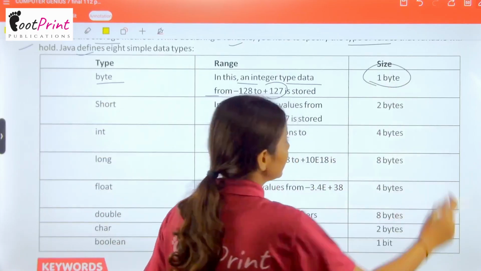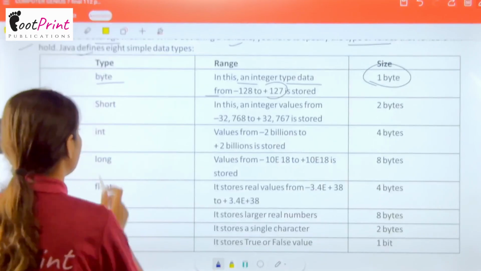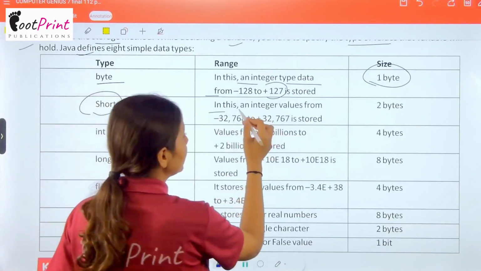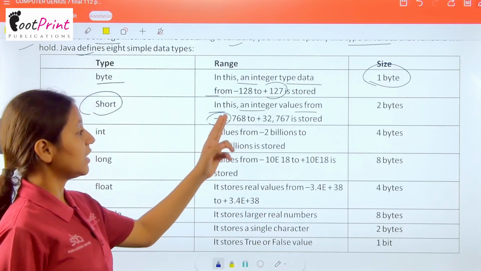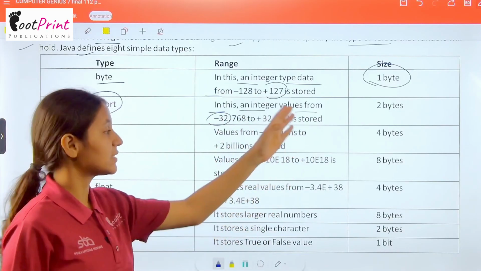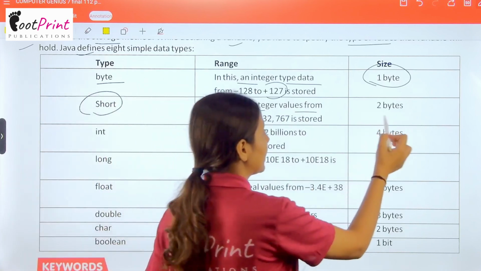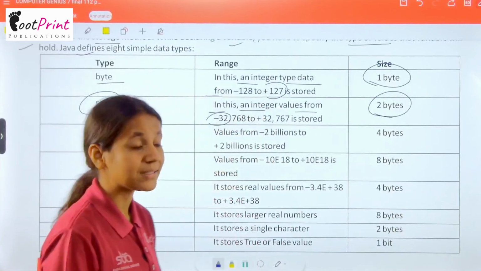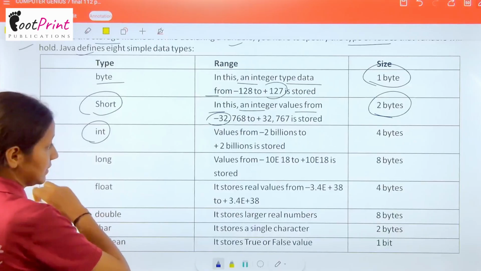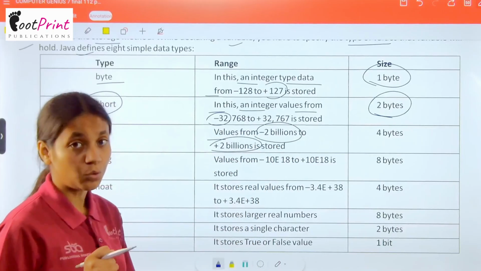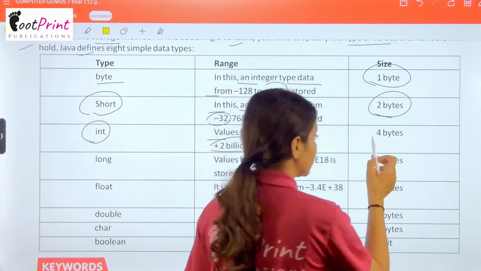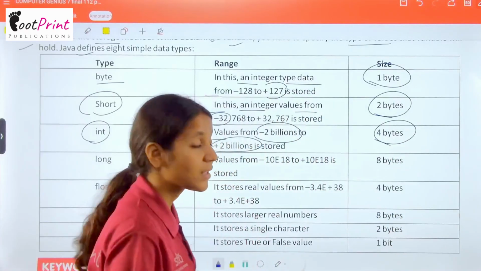Now size of this is 1 byte only. Now short, in this an integer value from minus 32,768 to plus 32,767 is stored and having the size of 2 bytes. Now int, here value from minus 2 billion to plus 2 billion is stored and the size of this is 4 bytes.